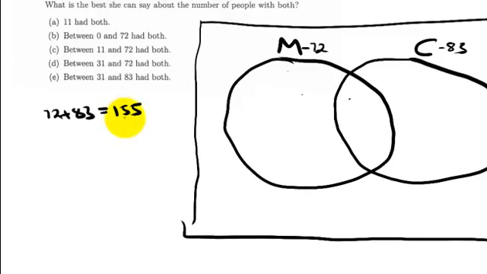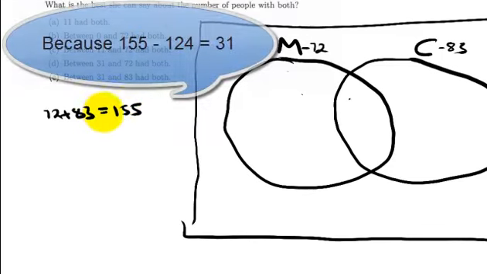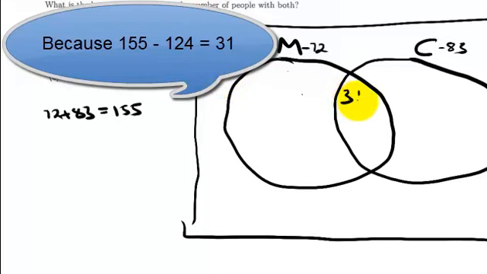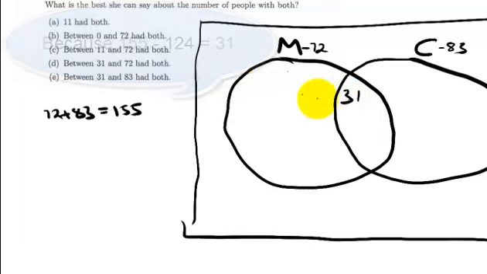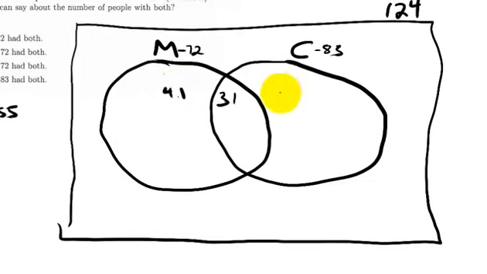So that means I went over by 31 people. That means at least 31 people were counted twice. Then 72 minus 31 is 41, and 83 minus 31 is 52.